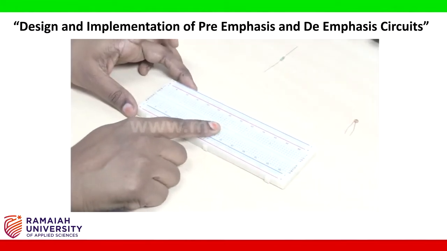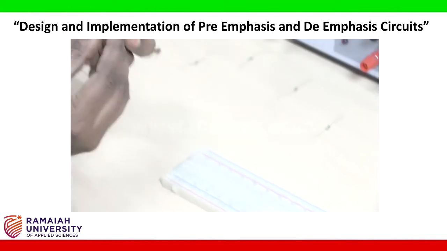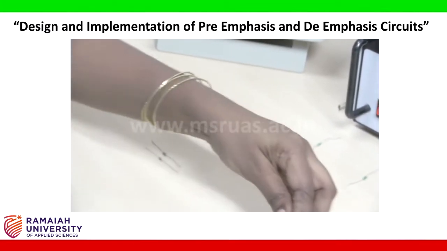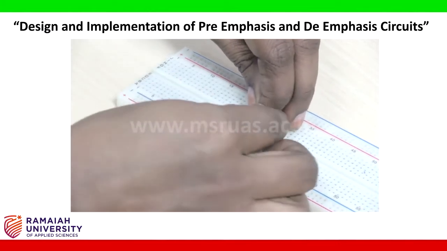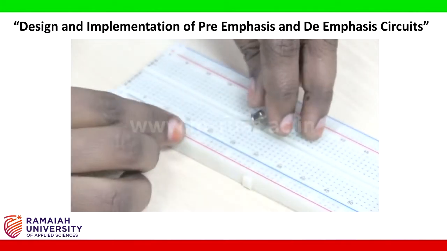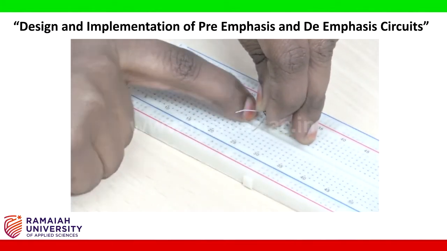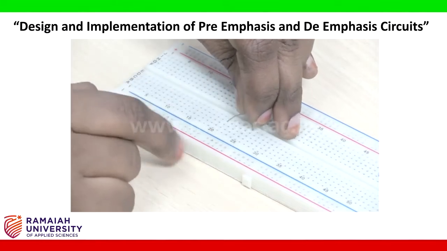So first take a breadboard, take a transistor, emitter, put it here, then base and collector.